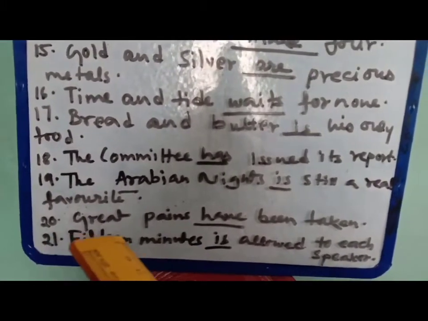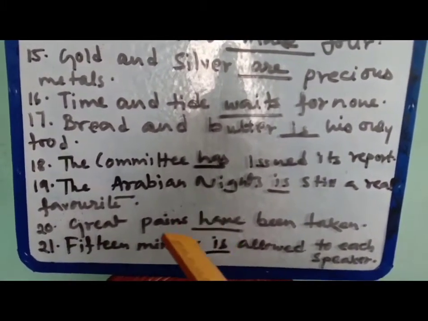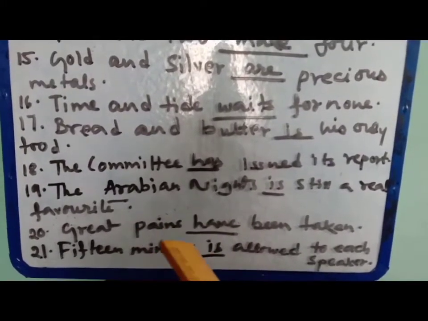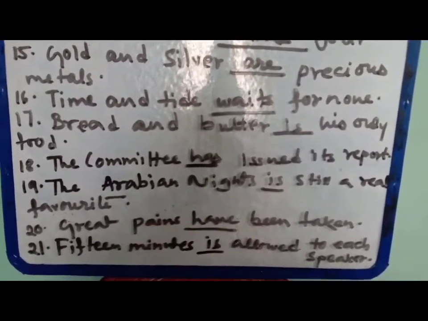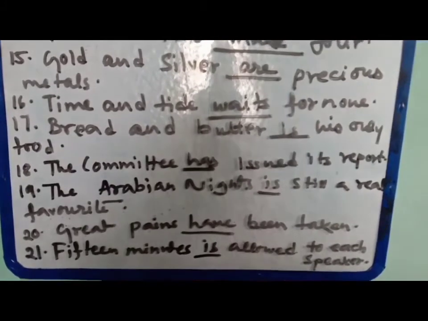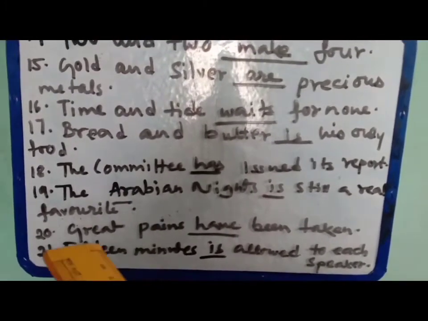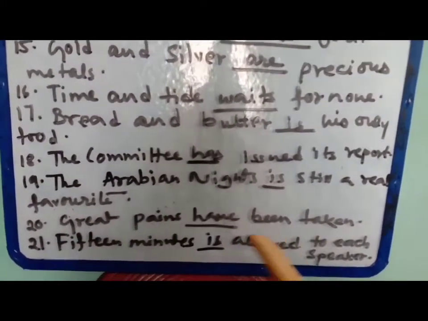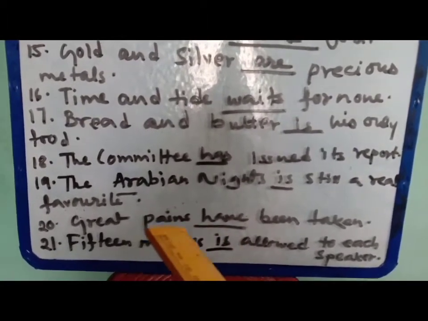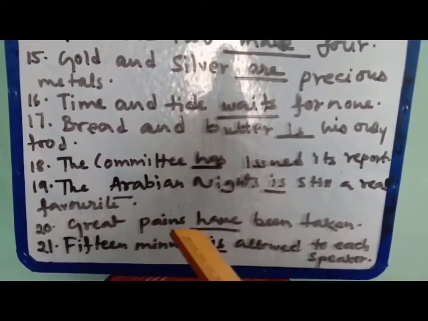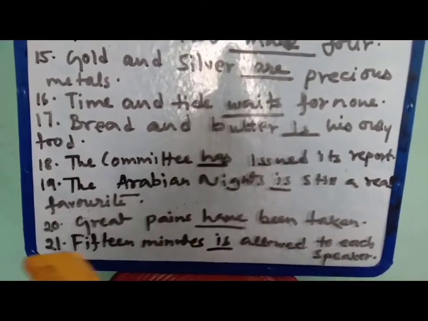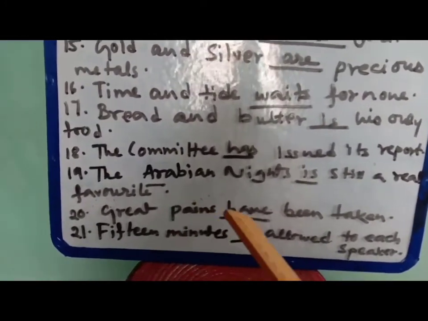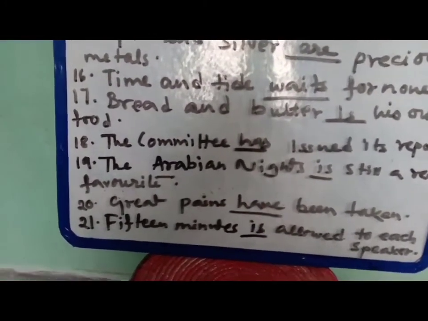Okay. It's not that you can write anything like that, but it should be, that means the construction must be consistent. Here you see great pains have been taken. Great pains means here, that means pains which is having the plural form. Okay, that's why it's written have.